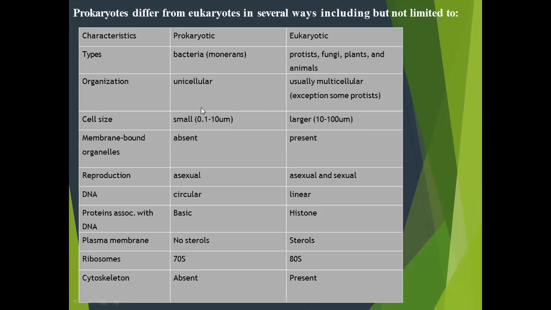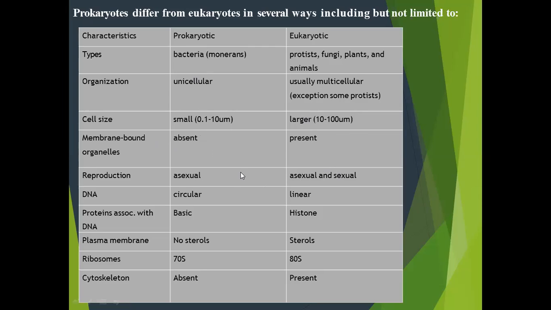In prokaryotic cell, these membrane bonded organelles are not present, means all the materials are directly present in the cytoplasm. In eukaryotic cell, all the organelles are membrane bonded organelles, and this is also present in the cytoplasm.